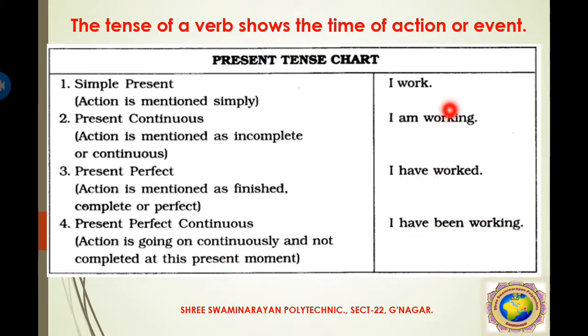Okay, so these four methods you have to remember differently: simple form, ing form, ed form, which means the past participle form, and have been form. So these four types you have to clarify whenever the present tense is asked. These are the four different types of the present tense chart.